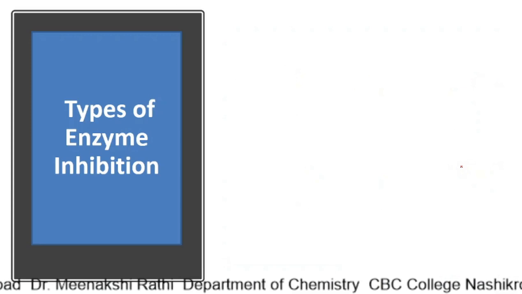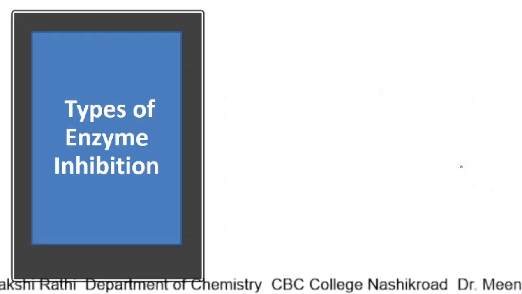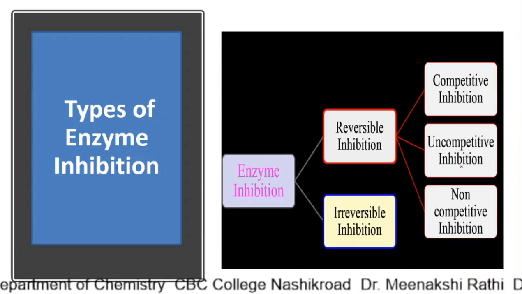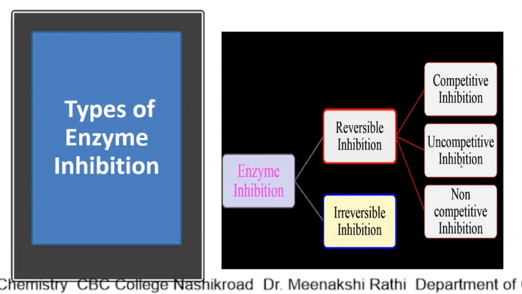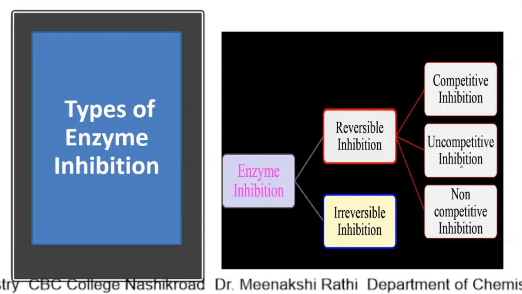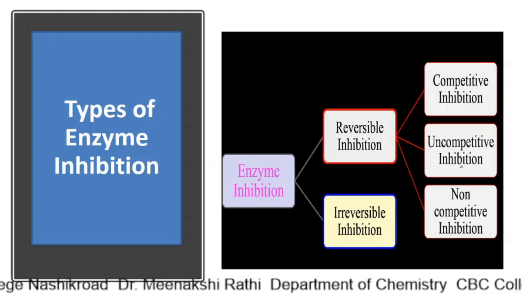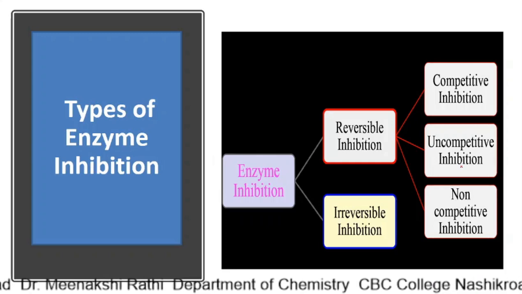Now let's see the types of enzyme inhibition. There are two broad types of inhibition: reversible inhibition and irreversible inhibition. As per the name, reversible inhibition means it can be reversed easily.